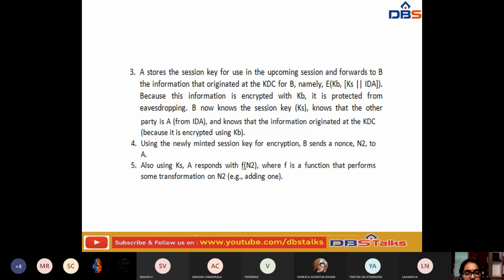Using the newly minted session key for the encryption, B sends n1 and n2 to A, and using KS, A responds with f of n2, where f is the function that performs some transformation on n2.